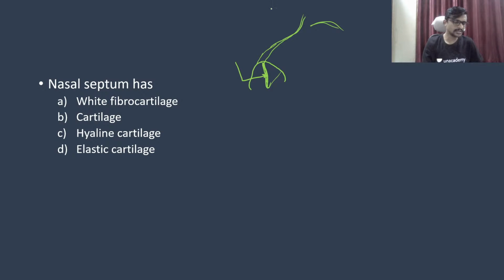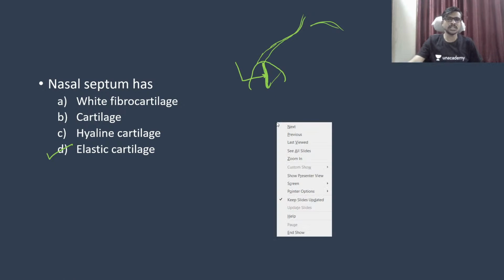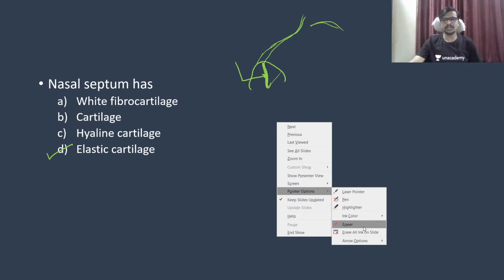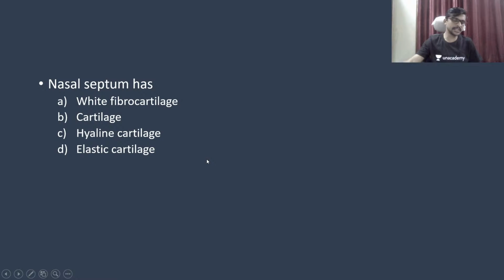Is there anyone? Okay, so it's an elastic cartilage, guys. Elastic cartilage is present here, which is responsible for the gap, or you can say the separation, between the nasal cavities. Okay, nasal cavity is divided into two by the nasal septum, which is made up of the elastic cartilage.